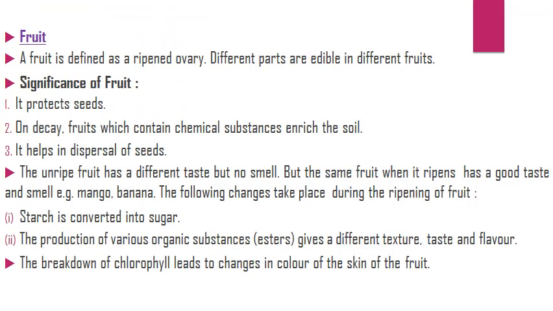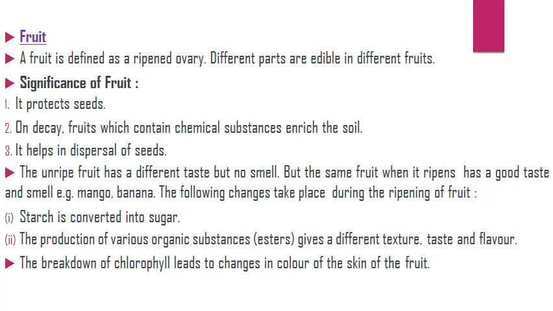Fruit. A fruit is defined as a ripened ovary. Different parts are edible in different fruits. Significance of fruit: it protects seeds. On decay, fruits, which contain chemical substances, enrich the soil. It helps in dispersal of seeds.